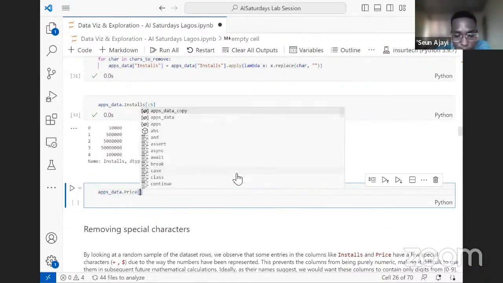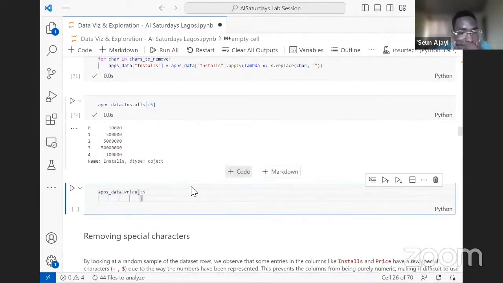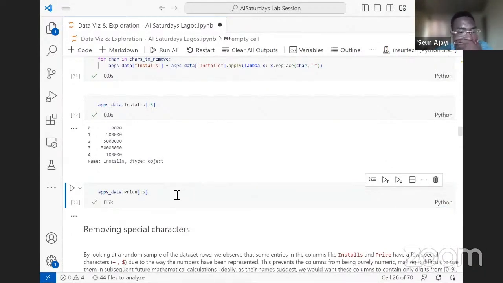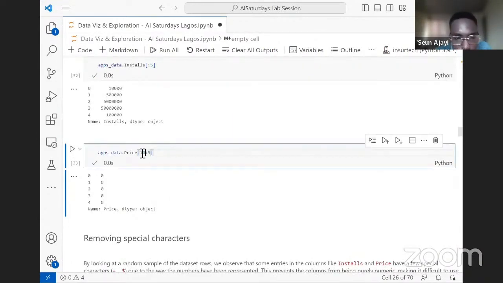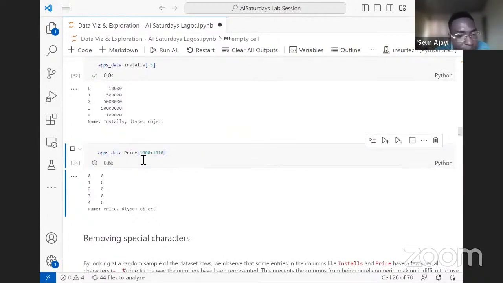So let's index for the top 5 like we did earlier. All these are zeros, but I'm certain at some point we should come across paid apps. Let's check maybe 1000 to 1010.